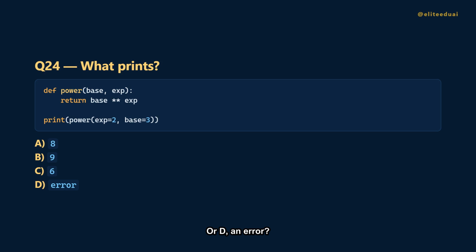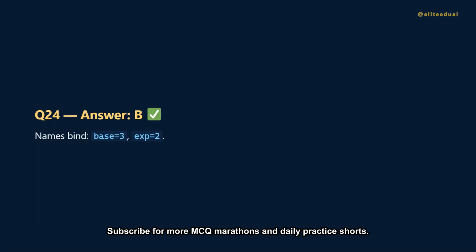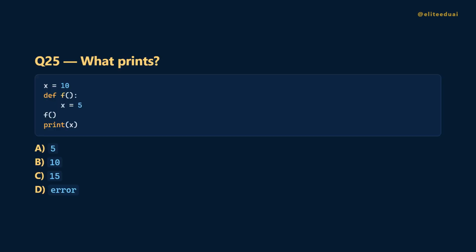Question 24. The arguments are out of order but named. What does this return? Is it A, 8? B, 9? C, 6? Or D, an error? The answer is B, 9. Keywords bind by name, so base is 3 and exp is 2, giving 3 to the power 2, 9, not 8.